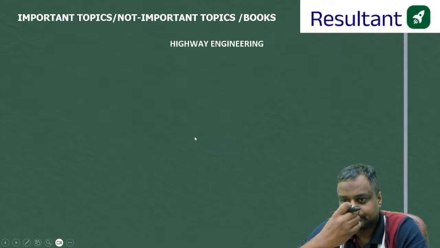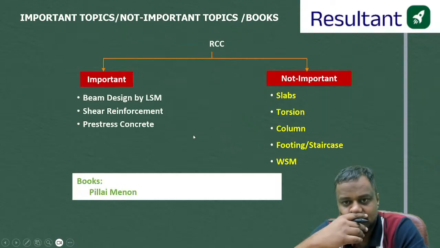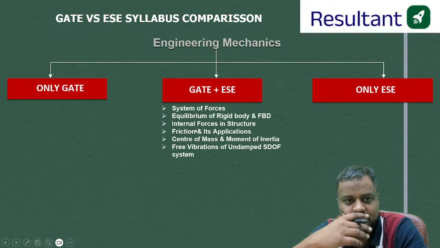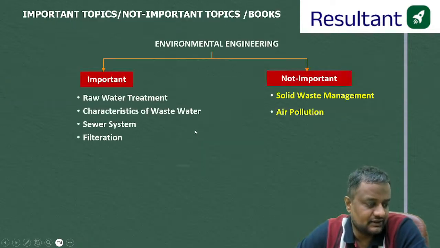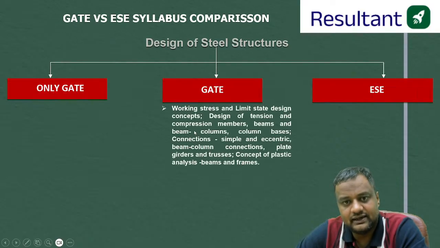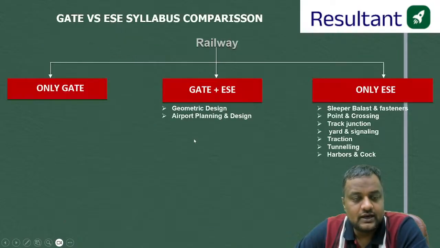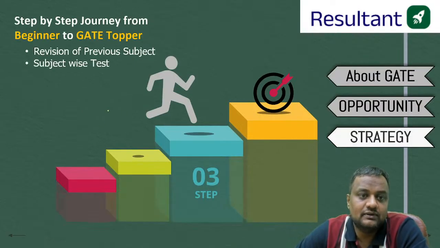Similarly for RCC, what is in both GATE and ESE, what is only in ESE, what is important, what is not important. I have done this for each and every subject. You can take this as a PDF if you mail me at abhinav@resultant.in. Okay. Now the first stage was knowing the exam.